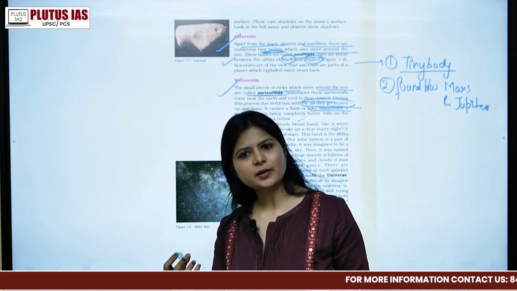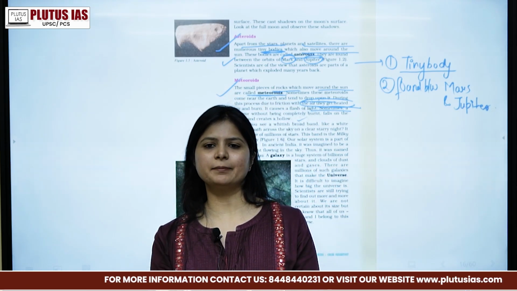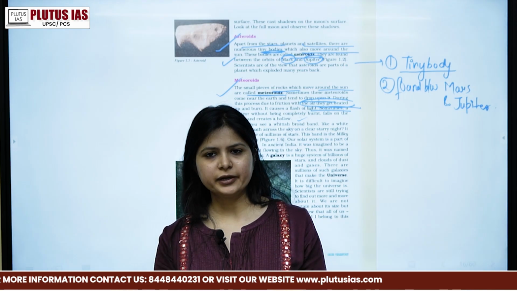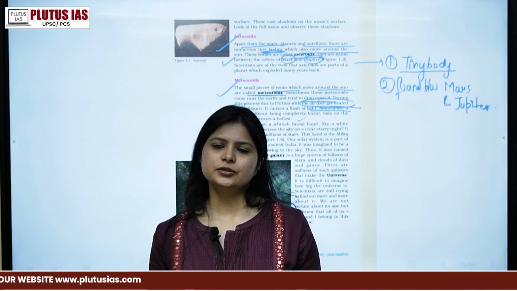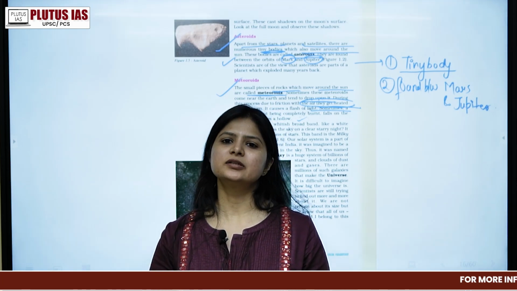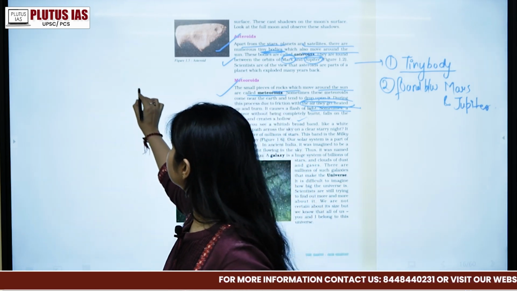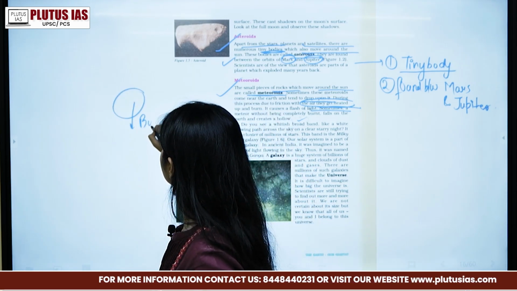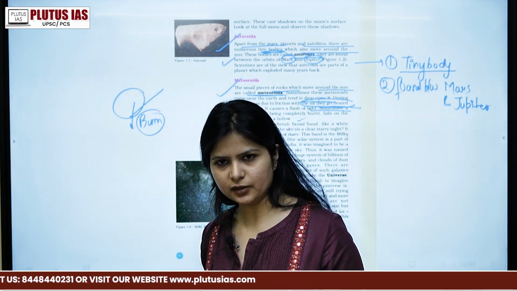So the meteoroid is coming to the earth, right? But a lot of times, because of the friction with the atmosphere which surrounds the earth, the meteoroids just disappear. Friction means that it will just burn away and will not come near the surface of the earth.